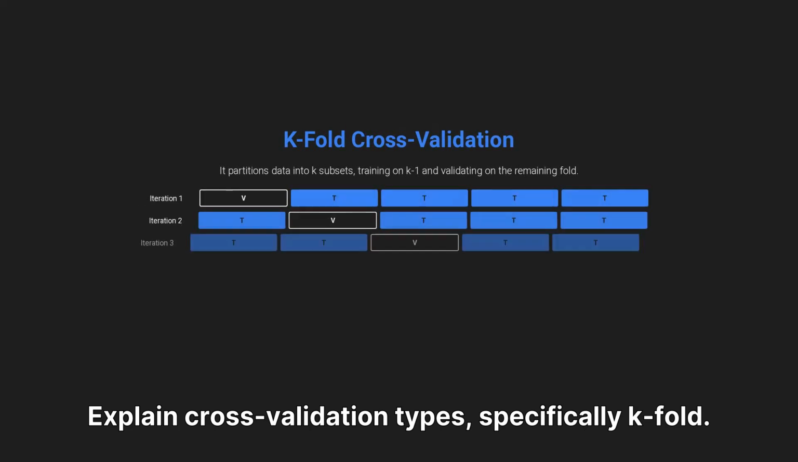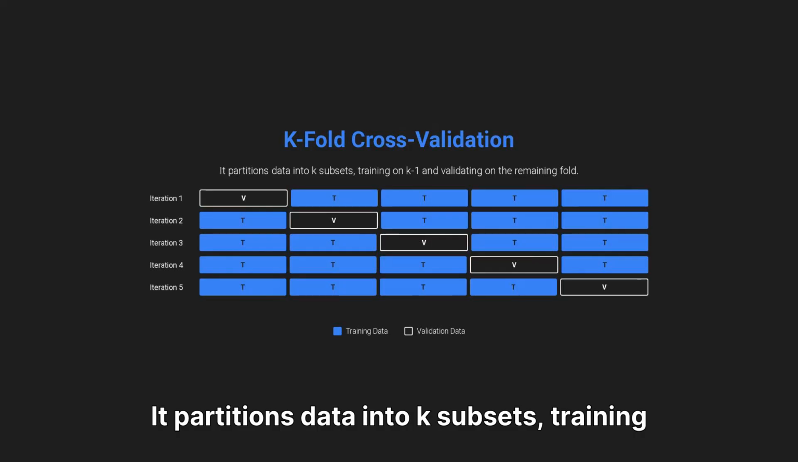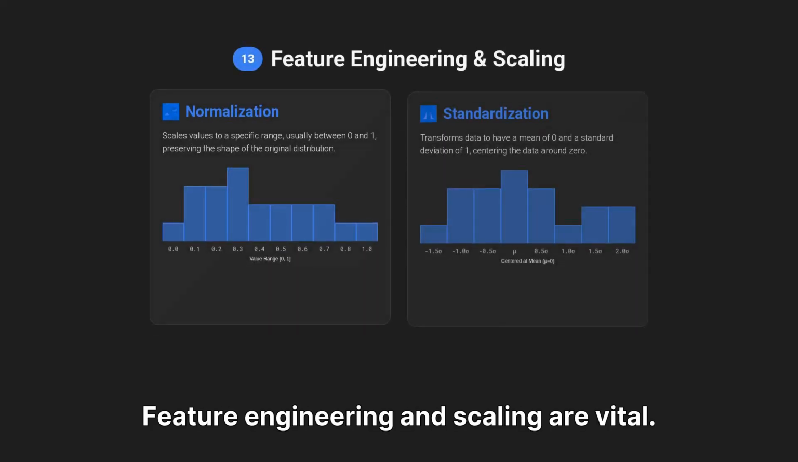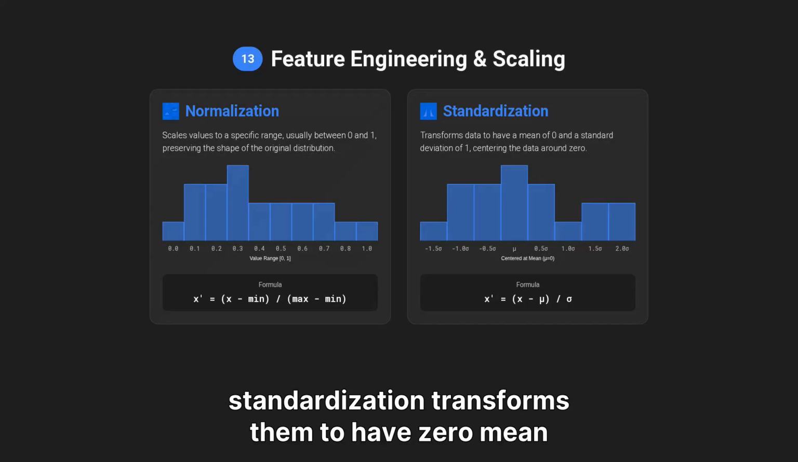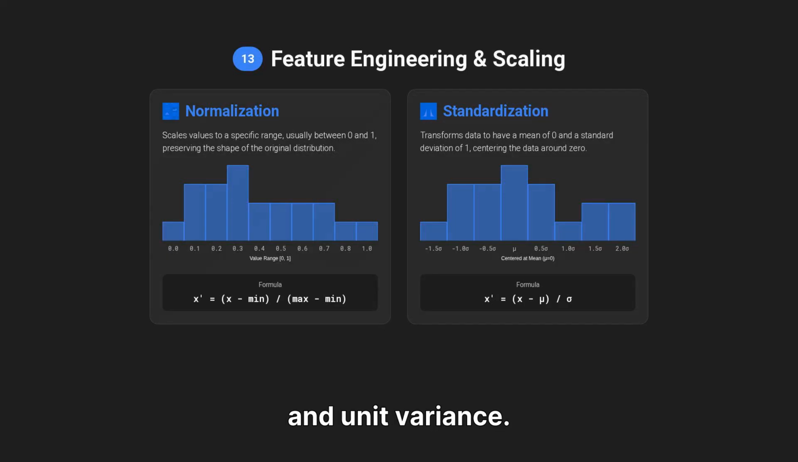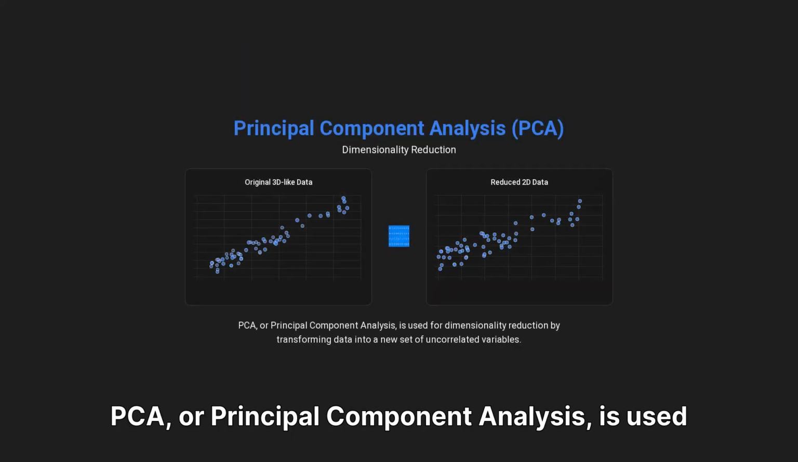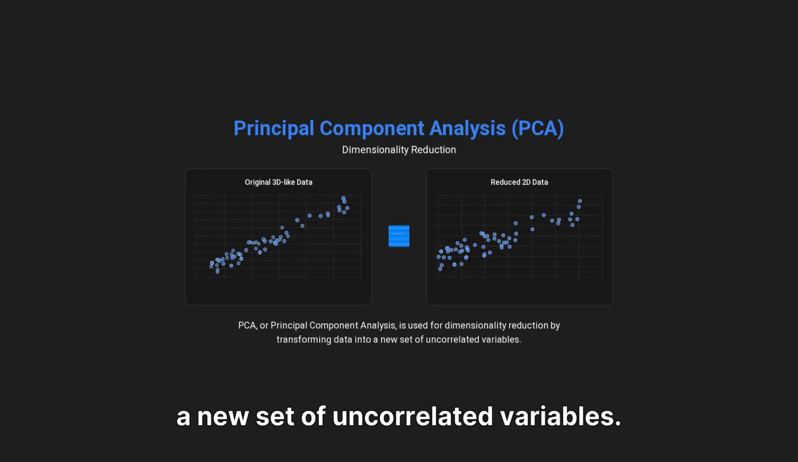Explain cross-validation types, specifically k-fold. It partitions data into k subsets, training on k-1 and validating on the remaining fold. Feature engineering and scaling are vital. Normalization scales values to a range, while standardization transforms them to have zero mean and unit variance. PCA, or Principal Component Analysis, is used for dimensionality reduction by transforming data into a new set of uncorrelated variables.